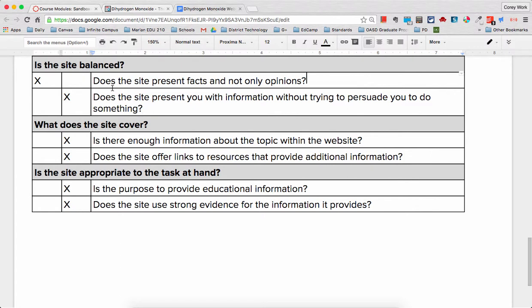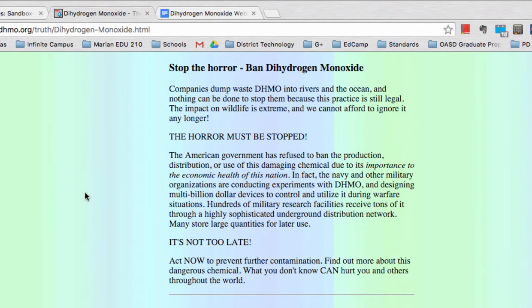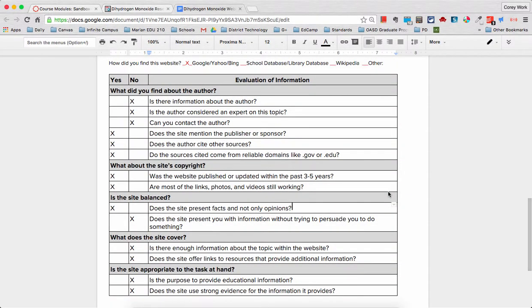The next thing I wanted to figure out was whether or not the site was balanced. So I looked to see if the site presented facts and not only opinions, and whether or not it was trying to persuade me to do something. As I searched around on the site a little longer, I found out that the author wanted us to ban dihydrogen monoxide and was telling us that the horror must be stopped. What it looked like is that this was trying to get me to act now and that I should do something about it. So it seemed to me a little bit more like this was trying to persuade me, and that it might not just be full of factual information. It's trying to actually get me to do something about it. In the end, it seems like there are more no's than yeses on my evaluation and information checklist.